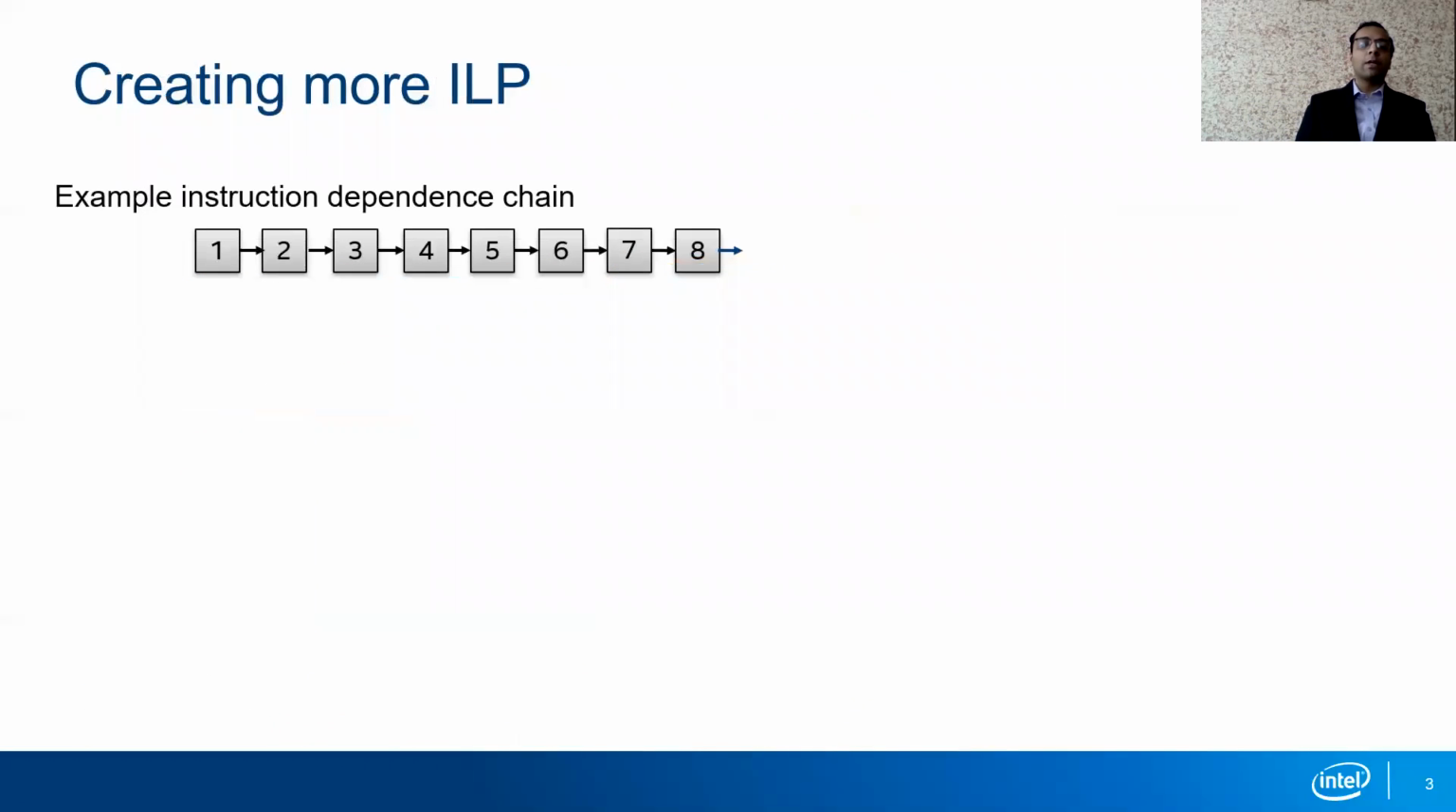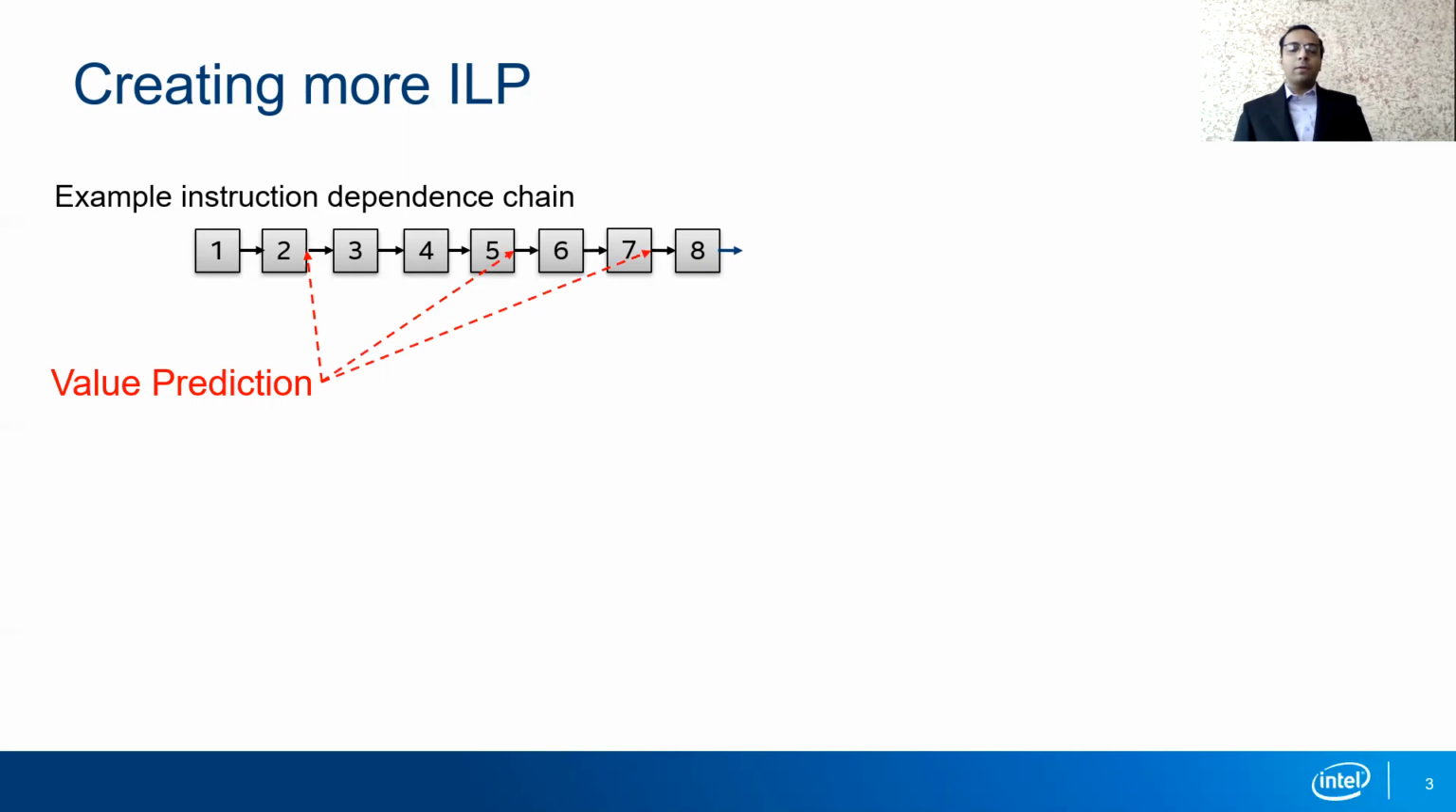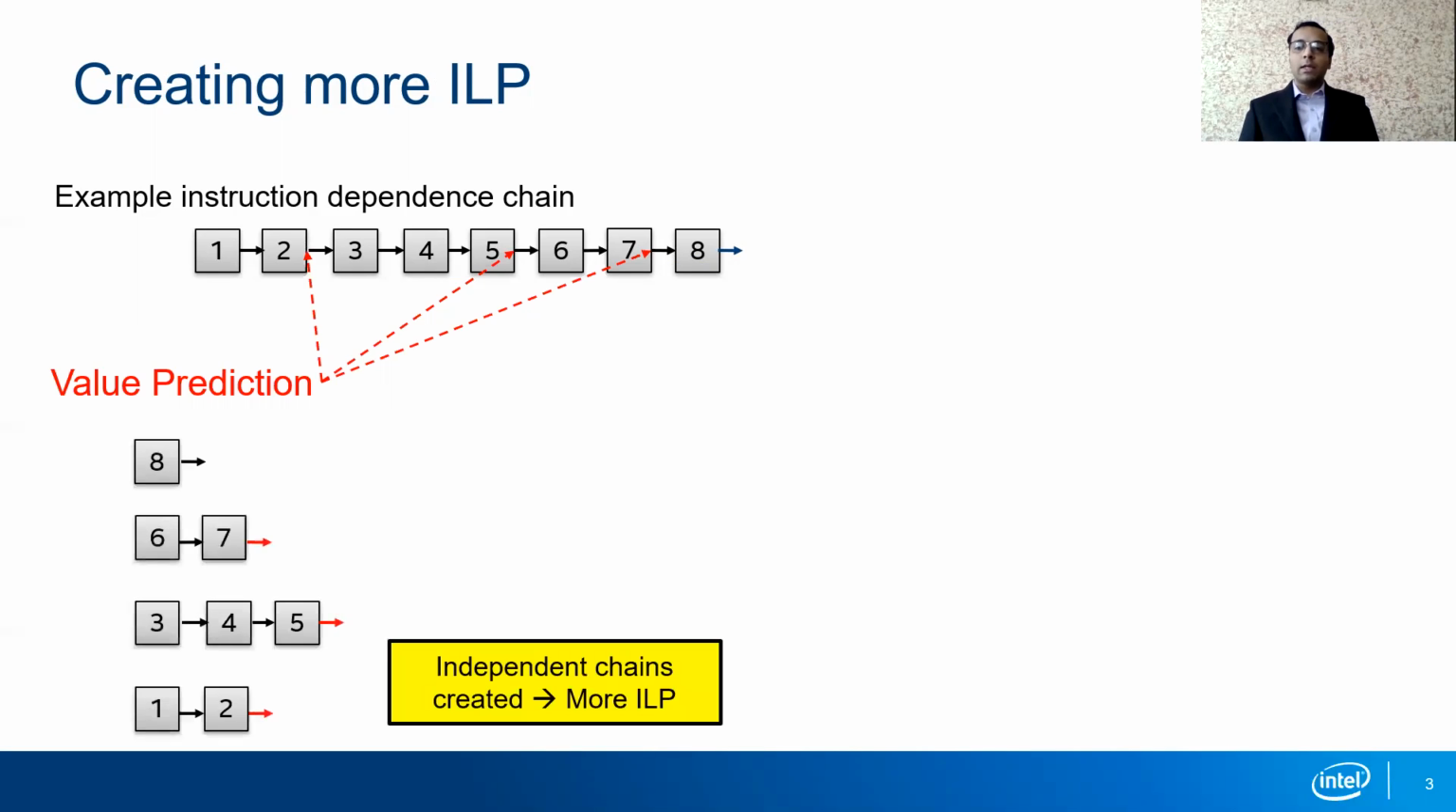So how does value prediction work? Consider the example program shown below, which has 8 instructions in a dependence chain and executing serially. The ILP of such a program is equal to 1. If we were to value predict a few of the instructions as shown below, we would obtain 4 instruction chains which are independent of each other and can execute in parallel. The ILP of the program has now become equal to 4. Thus, by breaking true data dependencies, value prediction enhances the ILP of the program.